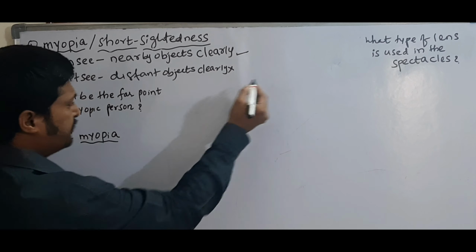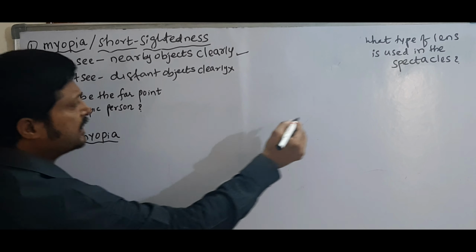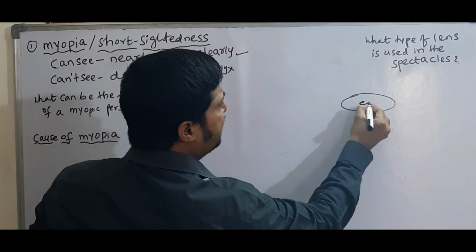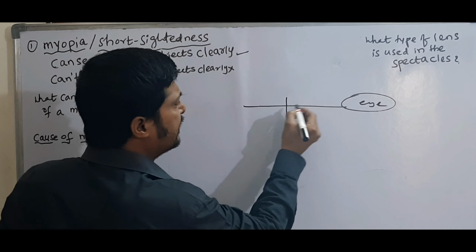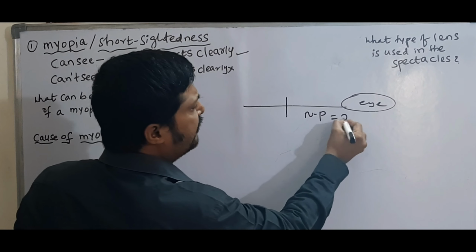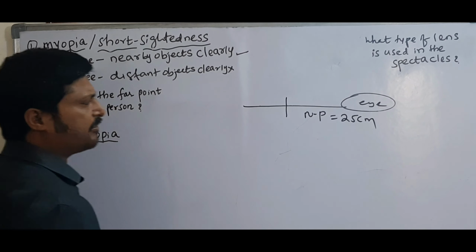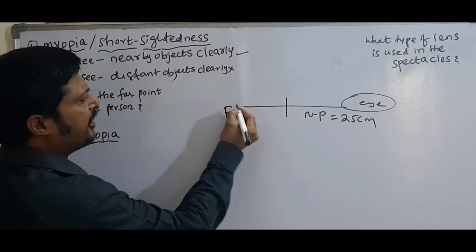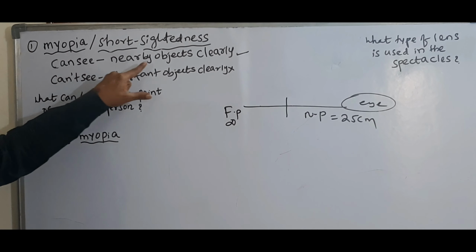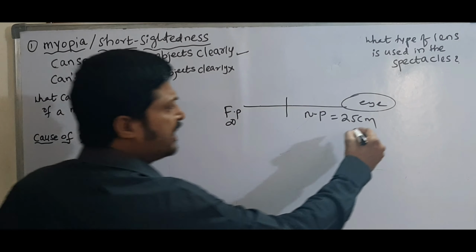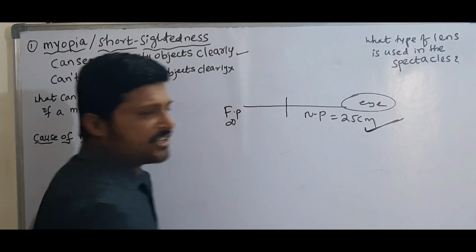See here, suppose this is our eye. We know very well the near point for a normal eye is 25 centimeters and the far point is infinity. Here he can see nearby objects, that means his near point is okay, 25 centimeters.